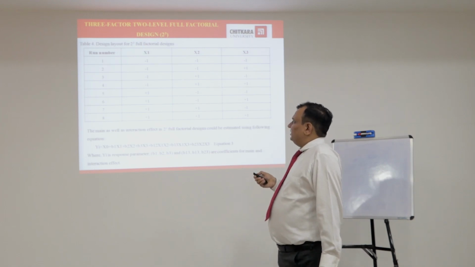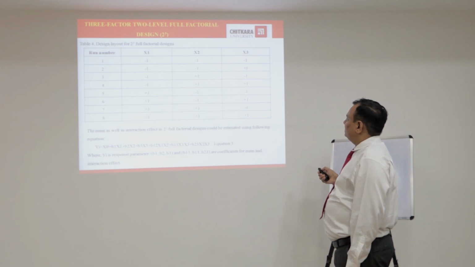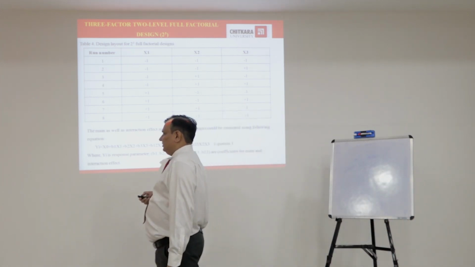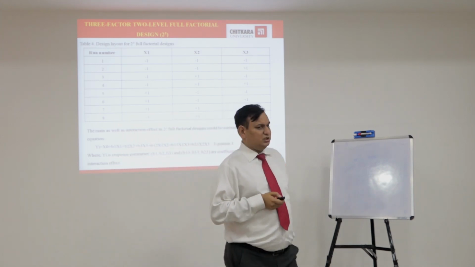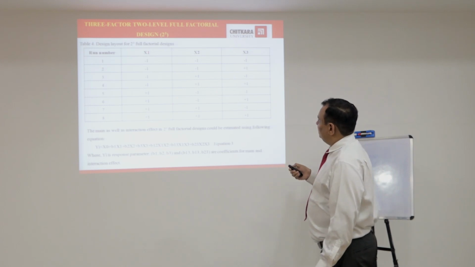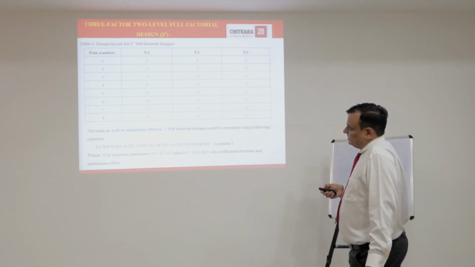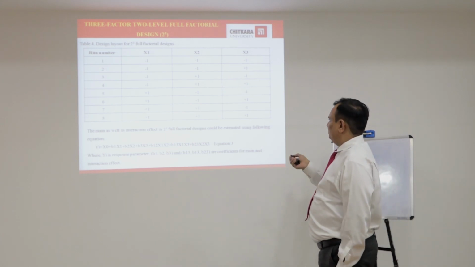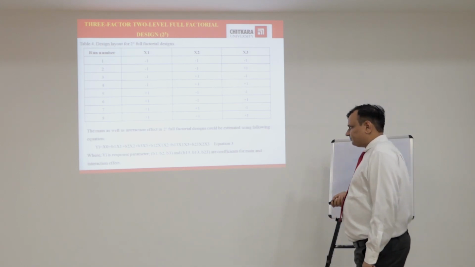For example, in run 1, x1 is at minus 1, x2 at minus 1 and x3 at minus 1, which means we kept all these factors at low levels, and accordingly the tablets or capsules or any other solid dispersion dosage form can be prepared using these compositions. Similarly in the second, third, fourth, fifth, sixth, seventh, and eighth batches, we keep the low and high levels as per the design layout for 2 raised to power 3 full factorial designs.